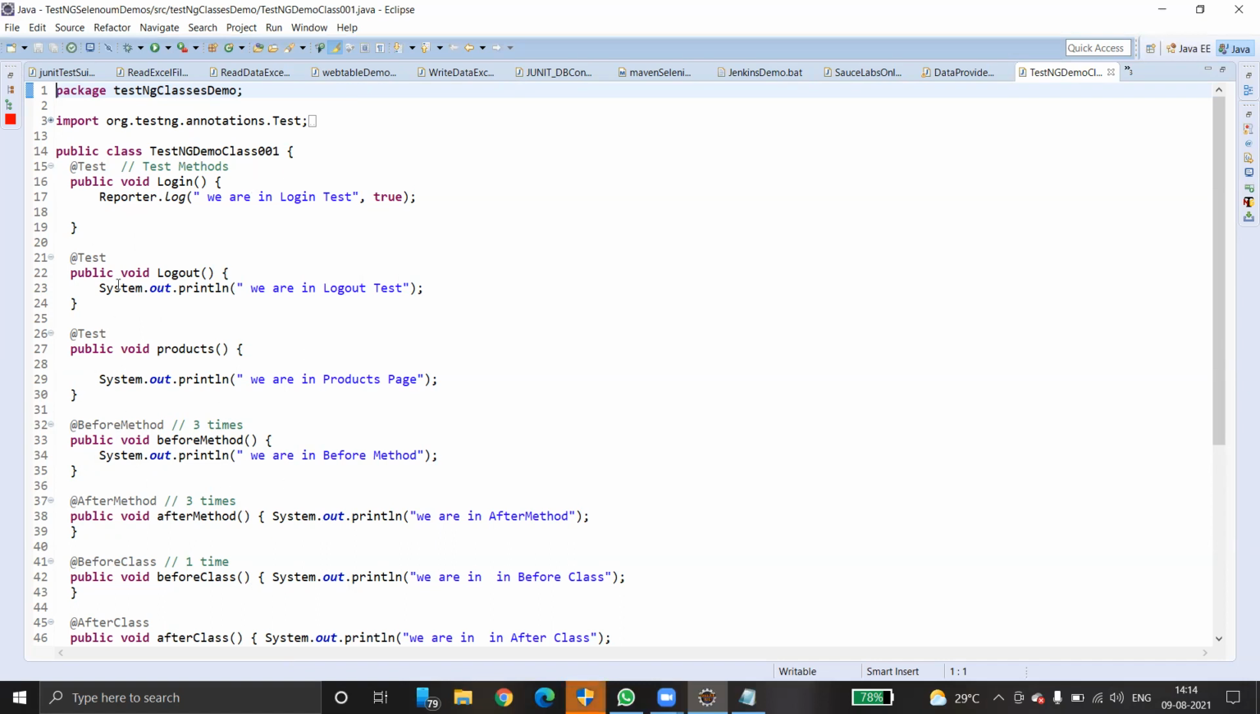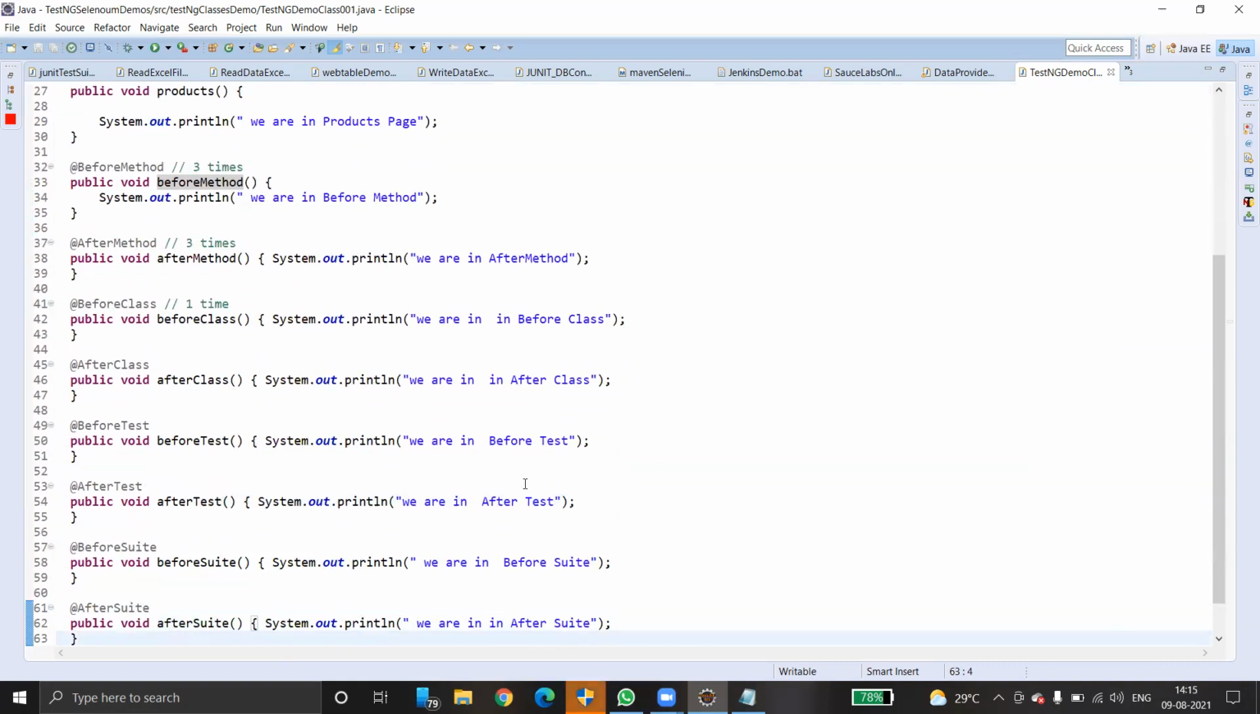How many classes are here? There is only one class. Hence, before class and after class will execute only once. Coming to before test, how many times does it get executed? Only once again, because it is only one test. And then after test, before suite, after suite.